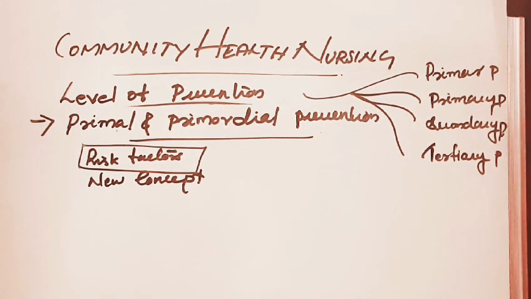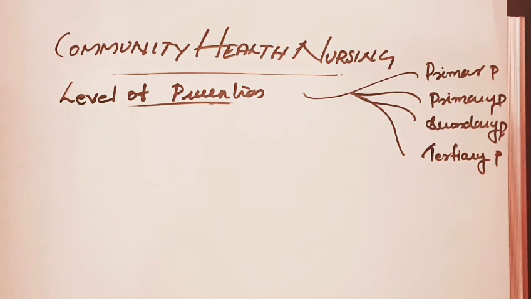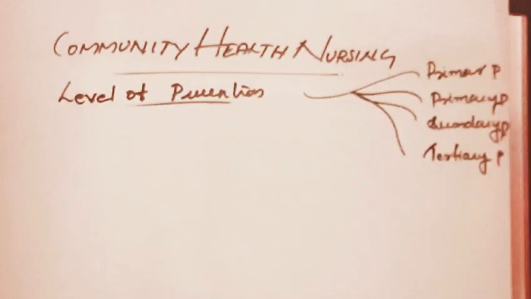Primordial prevention is a relatively new concept and is receiving special attention in the prevention of chronic diseases. Many adult health problems have their early origins in childhood because this is the time when lifestyle is formed. That is primordial prevention. The main thing is the prevention of risk factors, and it is a new concept. Then second, we can move to primary prevention.